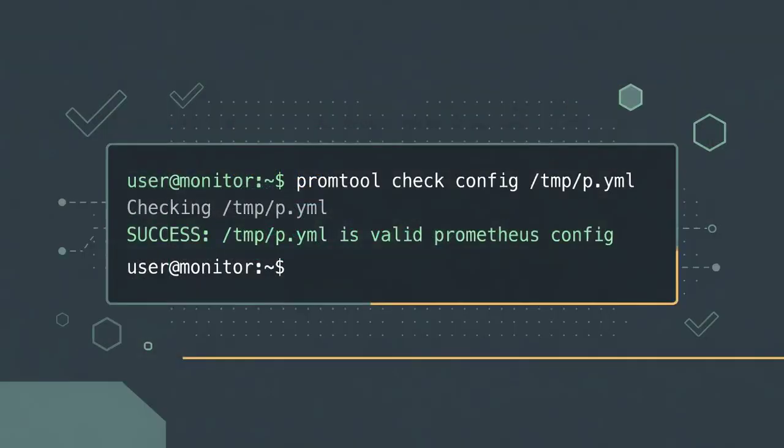Now we run promtool against /tmp/p.yml to confirm the custom config parses cleanly. A success line confirms there are no syntax errors, and the relabel rule is well formed.